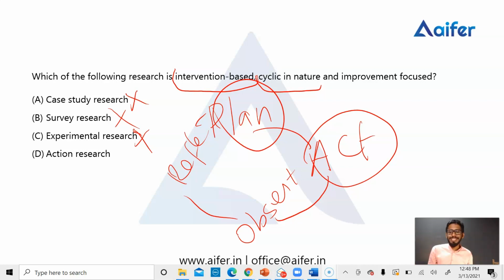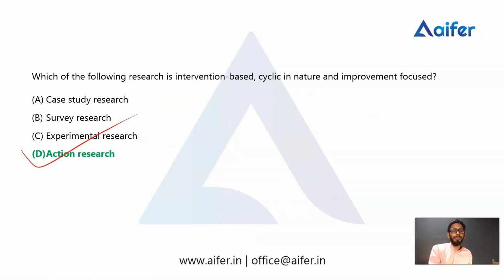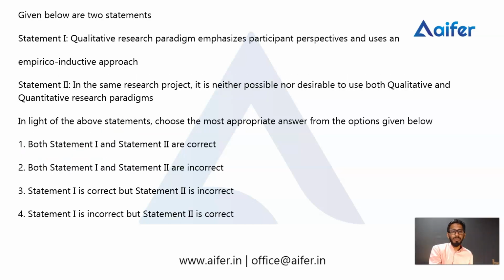Whatever it is, action research is a cyclic in nature and intervention based study. So here option D is the correct answer. Which of the following research is intervention based, cyclic in nature and improvement focused? The answer is action research. So let's move on to the next question.